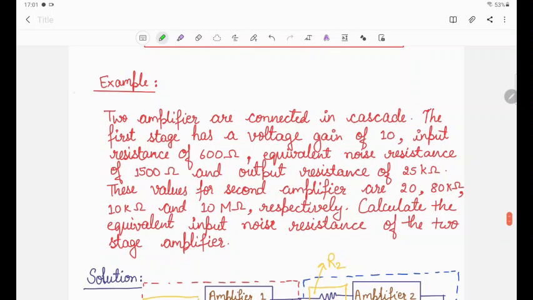So this is an example based on the above derivation. Two amplifiers are connected in cascade. The first stage has a voltage gain of 10, input resistance of 600 ohm, equivalent noise resistance of 1500 ohm, and output resistance of 25 kilo ohm. So actually there are three resistances given: equivalent noise resistance, input resistance, and output resistance.